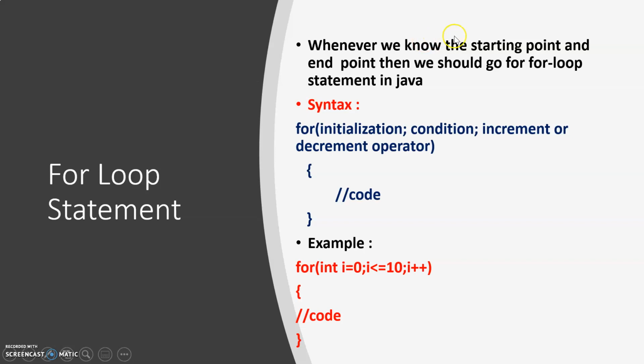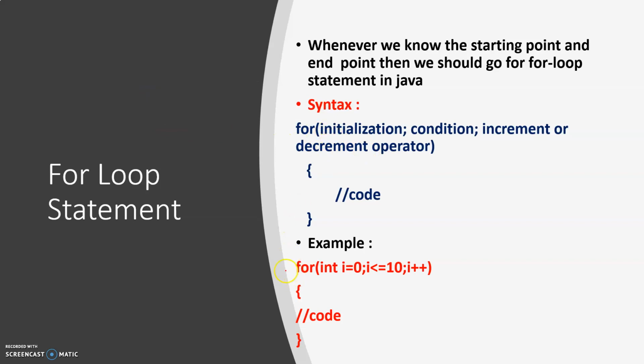For loop statements are used whenever we know the starting point and end point, then we should go for loop statement. So consider if they're giving you the starting point as well as an end point. Okay. So where you want to start and where you want to end. If they give you certain kinds of questions, then we need to go for loop statement in Java. How to write for loop is for initialization, condition, increment or decrement operator, and then we will be writing the code. One of the main interview questions asked about for loop statements is how the for loop is going to work. Okay, so let's see.